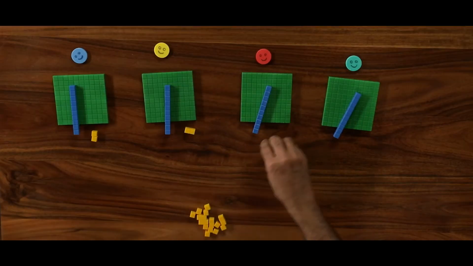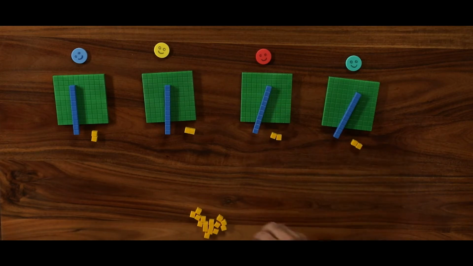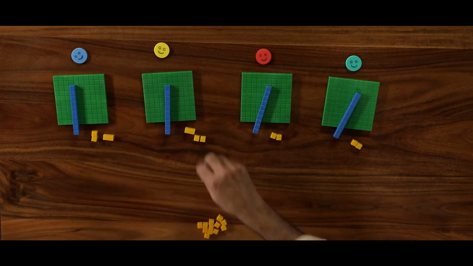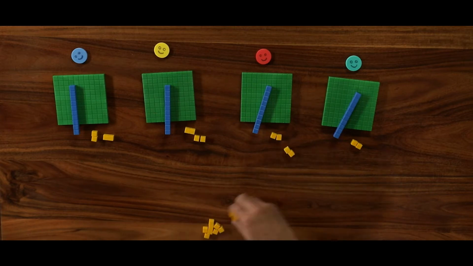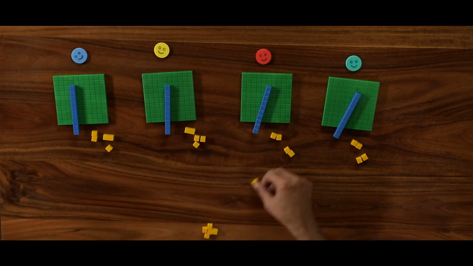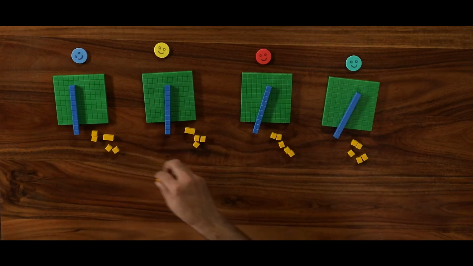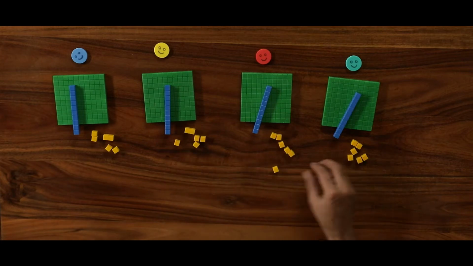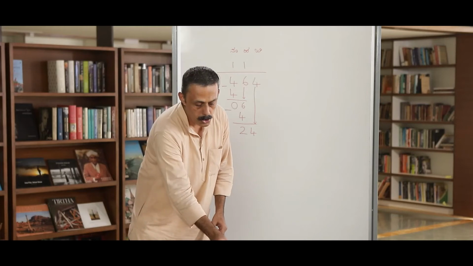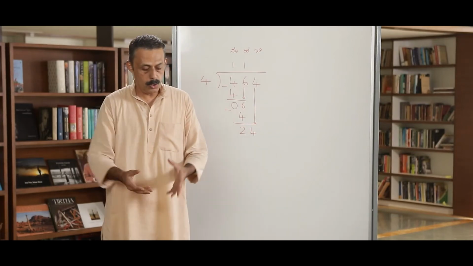Let me begin by giving 2 each. There are many left. I will give them 2 more to each one. I have some more left. I will give out 1 now. Some more are left. Now everything is empty. In this case, children can distribute 1 each, or 2 each, or 3 each.